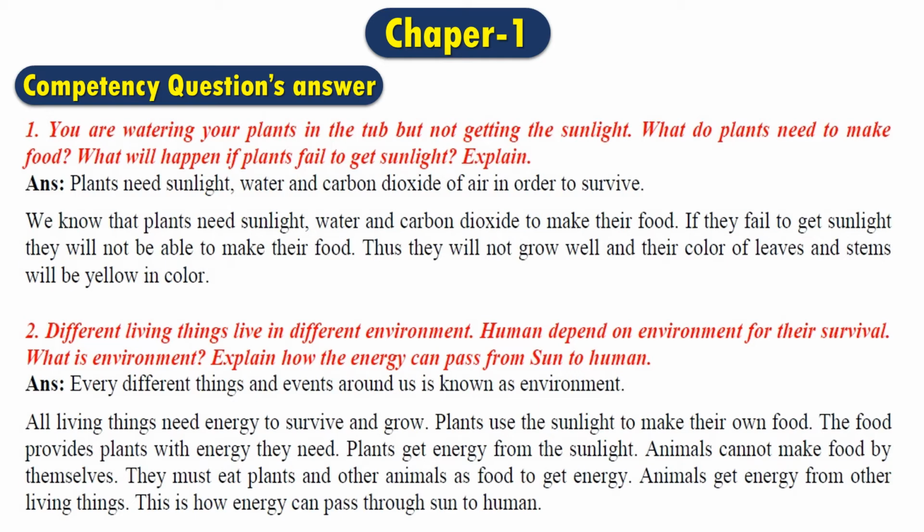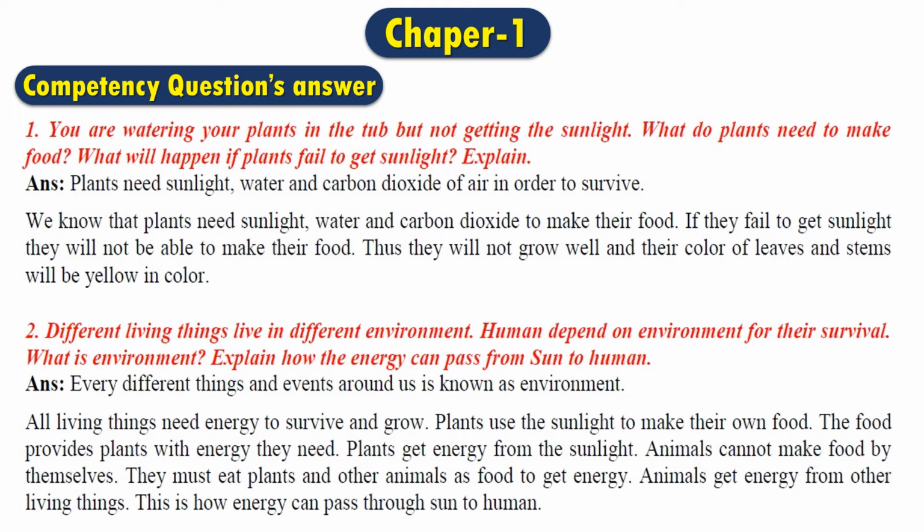The first part says what do plants need to make food, and the second part asks what will happen if plants fail to get sunlight. So you have to answer in two different paragraphs, because every question has a different answer. That's why in question number 1 you have to write down the first part in the first line and create a gap between them, and then start the second line.